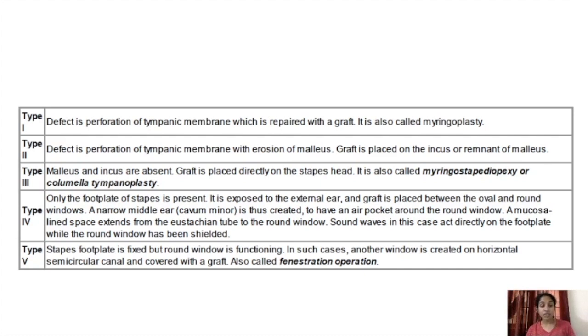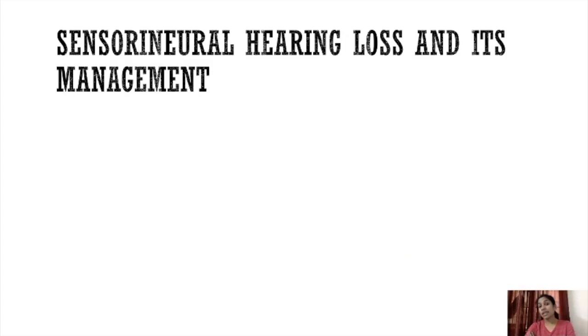And type number 5 is when the stapes footplate is fixed but the round window is functioning. In that case, another window is created in the horizontal semicircular canal and covered with a graft. So that is type number 5. So these 5 types of tympanoplasty are there: type 1, type 2, type 3, type 4 and type 5. This is the repair of the tympanic membrane or the ossicles, or both. That is tympanoplasty.